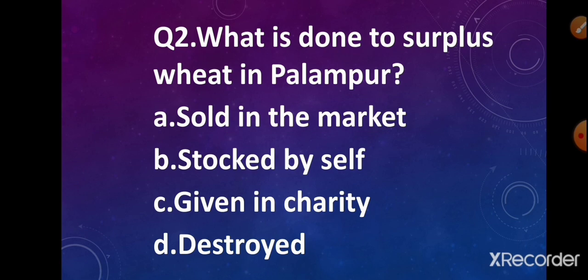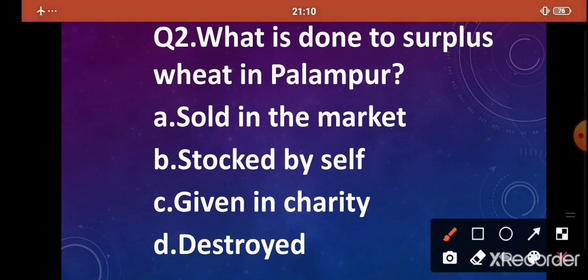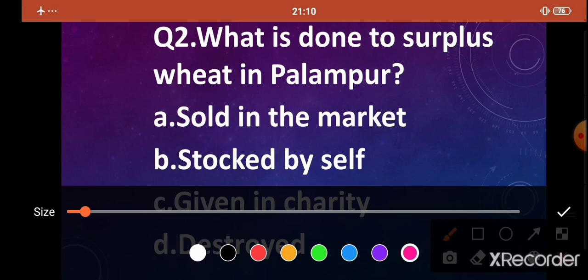What is done to surplus wheat in Palampur? Option A, sold in the market. Option B, stocked by self. Option C, given in charity. Option D, destroyed. Yes, which is the correct answer?